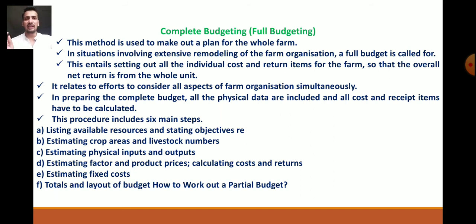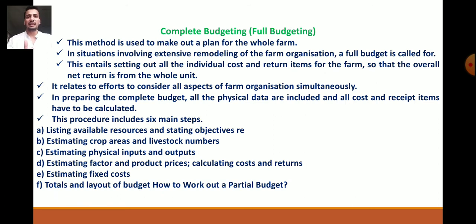This entails setting out all the individual cost and return items for the farm so that the overall net return is from the whole unit. Means here we can change all the individual cost and return items of the whole farm, so it will affect the overall net return from the whole unit.